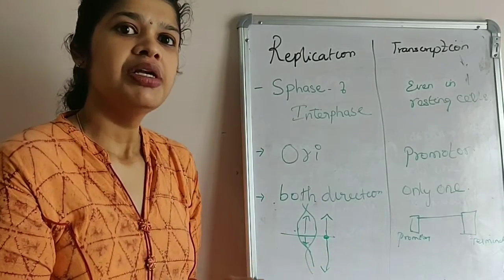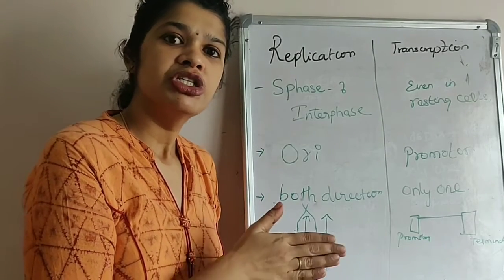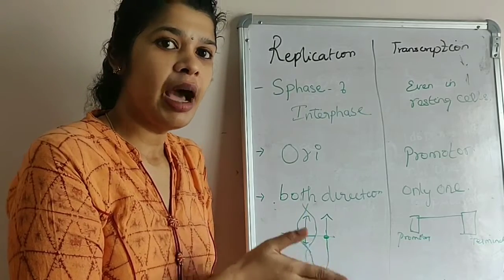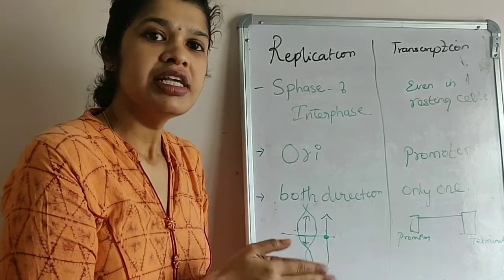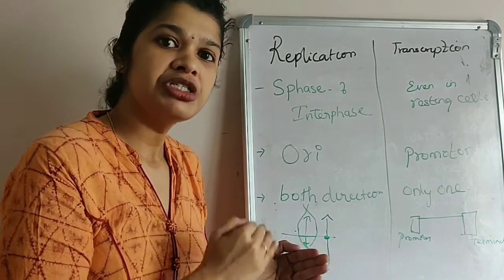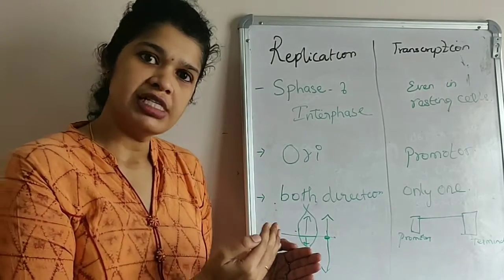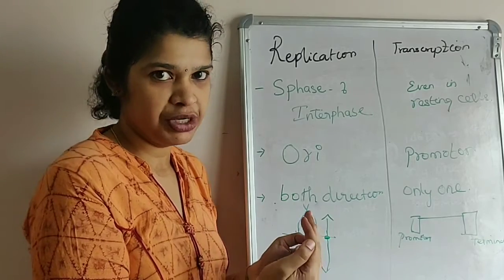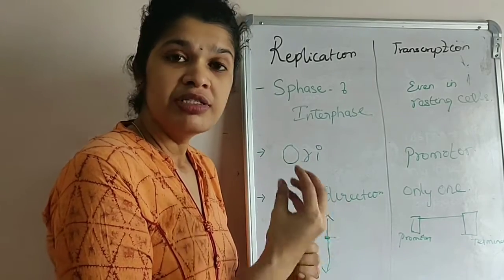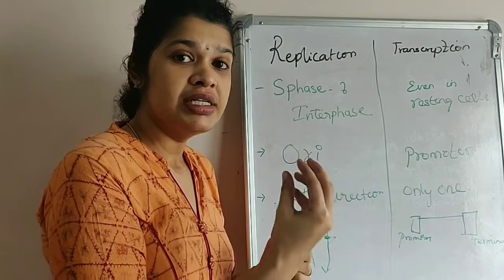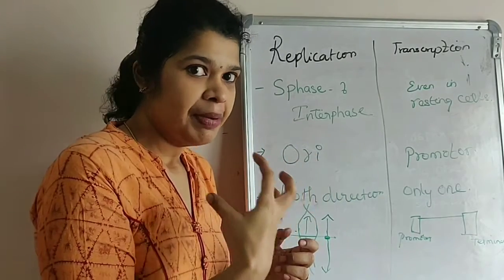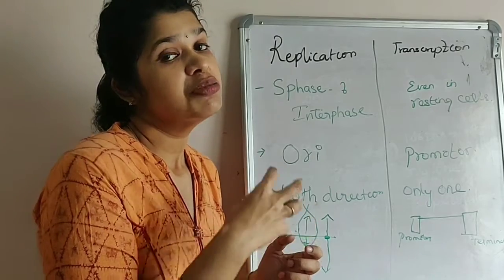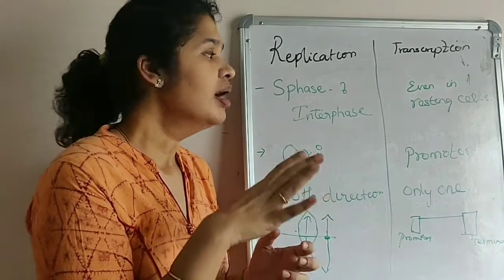Whereas transcription happens even in the cells which are not entering into a cell cycle. They happen even in the cells which are resting in the G0 phase. Because even the resting cells need to replenish the proteins present on the surface of the cells, like membrane proteins and carrier proteins. So for the proteins to be replaced, the proteins have to be transcribed from the chromosome and the DNA present inside the nucleus. So transcription happens even in the cells which are resting.